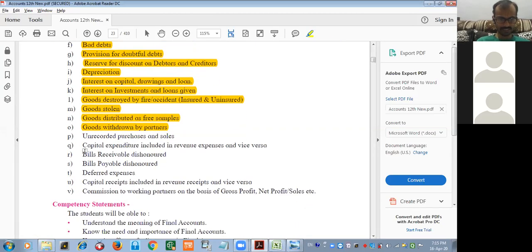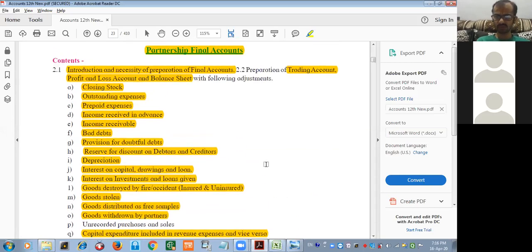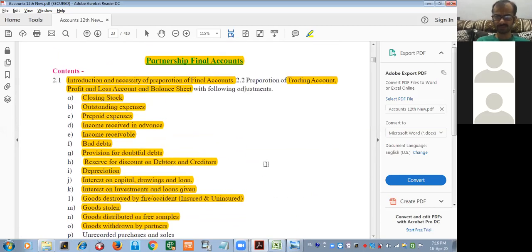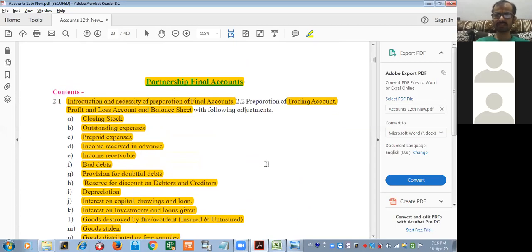capital expenditure included in revenue expenses and vice versa, capital receipt included in revenue receipt. I think these are all the adjustments we already saw in the 11th standard sole proprietor final account. And please remember, what is an adjustment? Additional information given below the trial balance is known as adjustment.